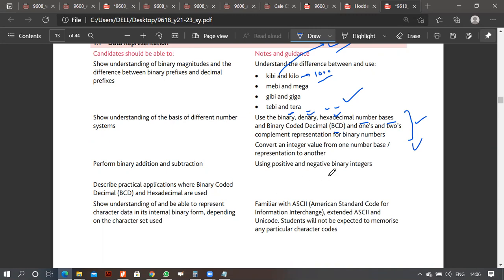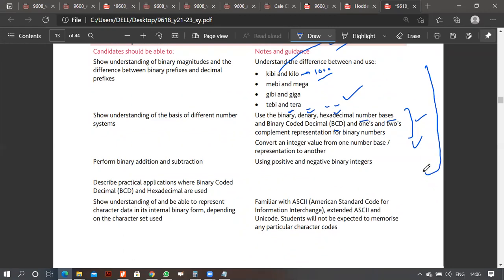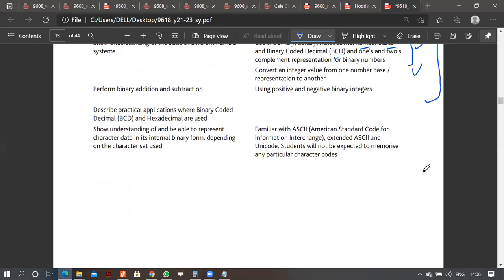Use positive and negative binary integers. I will give you an activity for this whole topic. There are 10 questions, good questions. Attempt them and send them to me, you will get an idea.